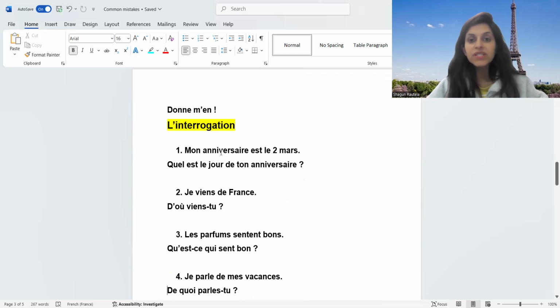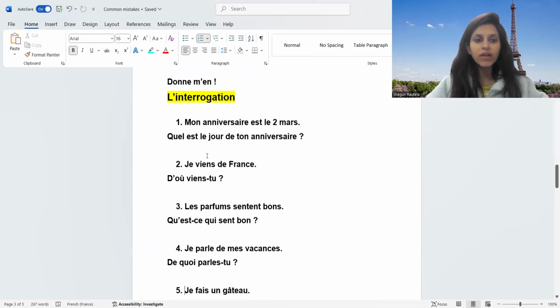First part, "mon anniversaire est le 2 mars." Very common mistakes. We write "quand est ton anniversaire", when is your birthday, like English. But it's not like English. For the birthday sentence, we make "quel est le jour de ton anniversaire?" Okay, "quel est le jour?"